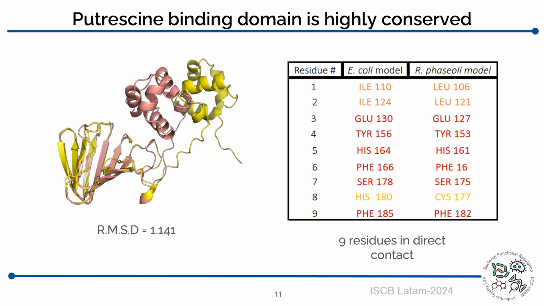But we wanted to go a step further, and what we did was to identify the amino acids that are in direct contact with the putrescine, and we identified that six out of nine amino acids, which are in red, are conserved, while 2 out of 9, which are in orange, conserve their biochemical properties. These results suggest that the putrescine binding domain is highly conserved.